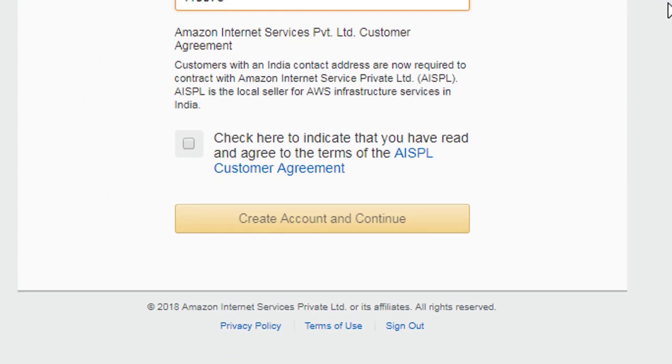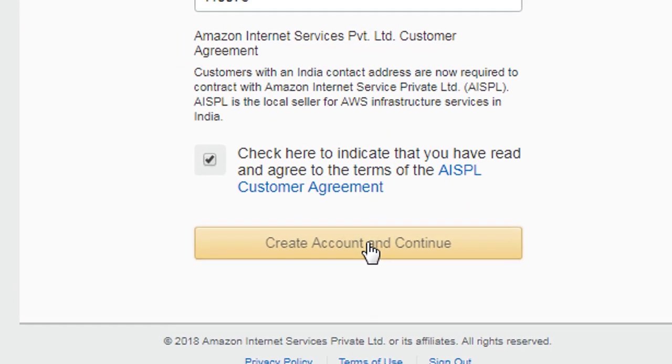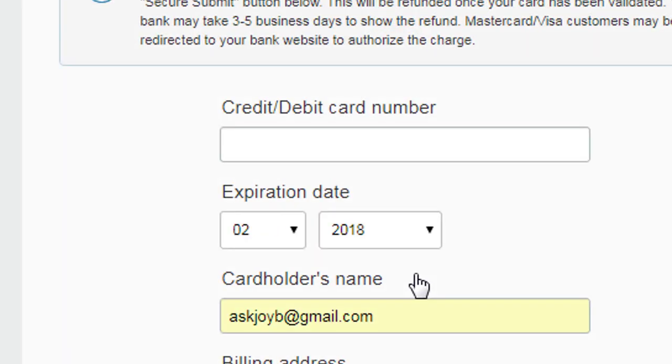Okay, and now you can see we're down to a section where we need to check and accept the license terms and agreement, and I can hit the button Create account and continue. Now you can see it is asking me to put my credit or debit card here, and again this is confidential information which I'm going to hide.